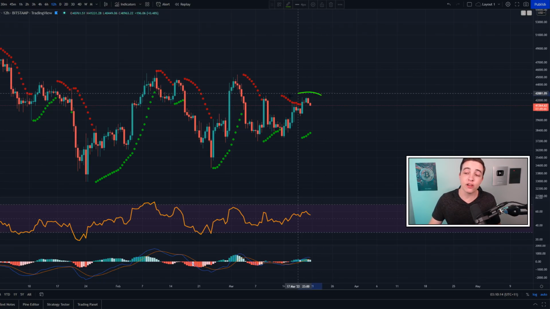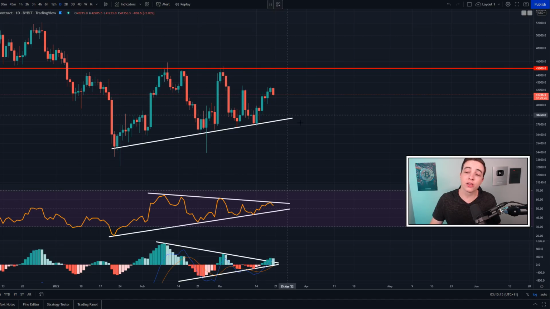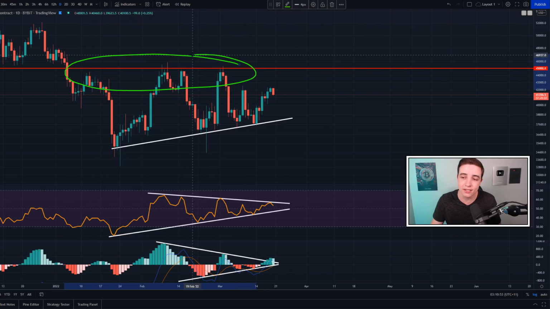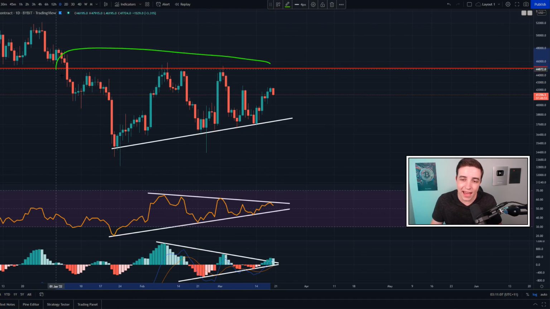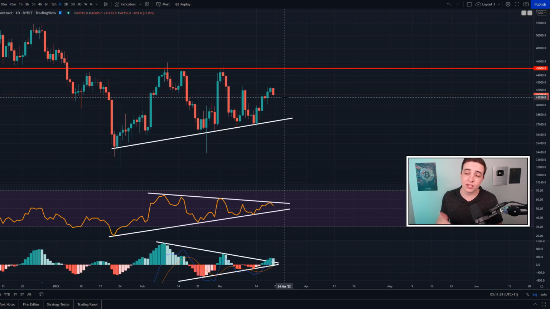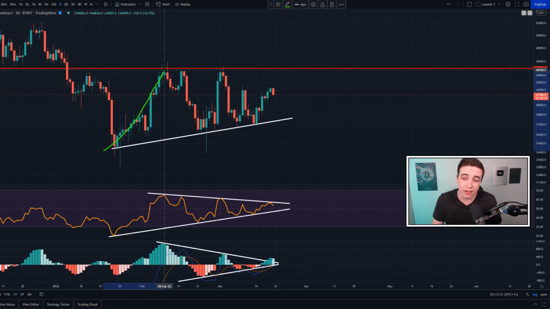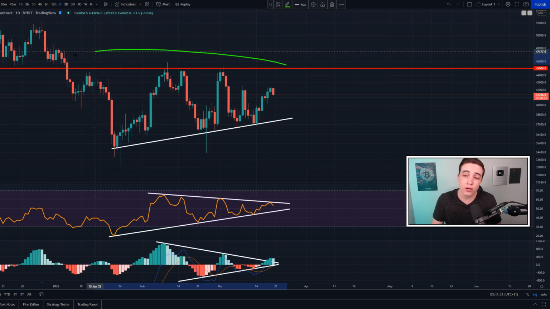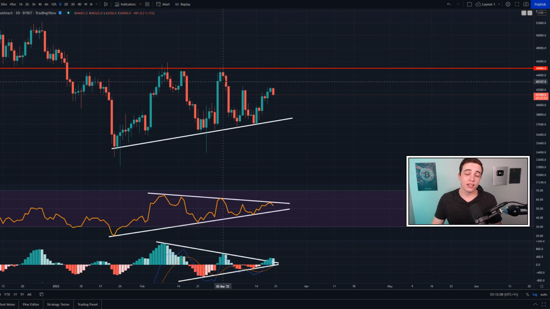This is still only a shorter term bullish trend because, as I've been saying for a while now on the channel, we should not expect a longer term recovery back to the upside in the Bitcoin price while the Bitcoin price is still below around 45 to 46,000, because basically everything below that level of resistance is only shorter term price action, because you can simply see for yourself on this chart that any bullish price action that we see below around 45 to 46,000 usually only lasts for around 1 to 2 weeks on average.